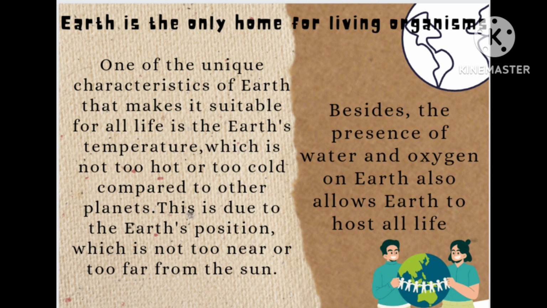Now let's move on to the last part. Have you ever thought why the Earth is suitable for living organisms? One of the unique characteristics of Earth that makes it suitable for all life is the Earth's temperature, which is not too hot or too cold compared to other planets. This is due to the Earth's position, which is not too near or too far from the Sun. Besides, the presence of water and oxygen on Earth also allows Earth to host all life.